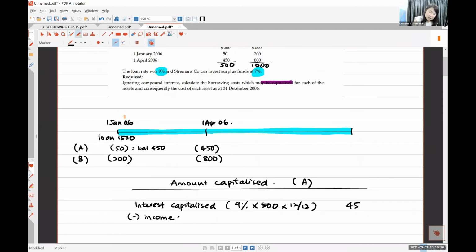Then you can invest from here to here. Because you got 500, you only use 50. So January until March, these 3 months, you still have 450 inside your bank, right? So the 450 in the bank, you use it to earn income. And the income will be 7%.